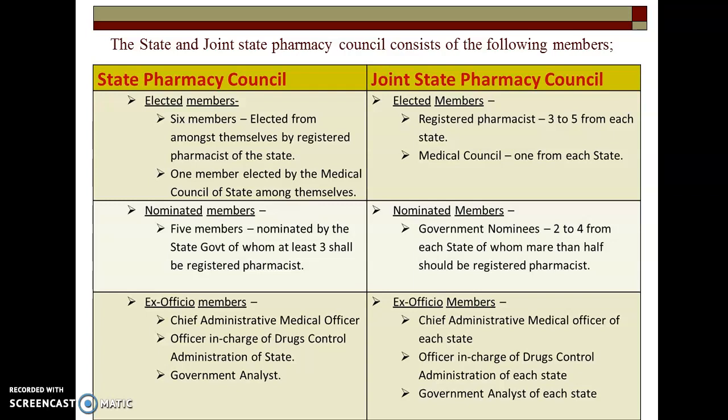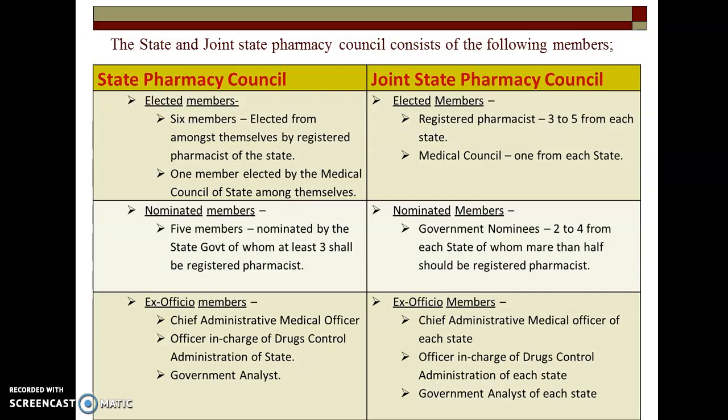In the State Pharmacy Council, elected members are as follows. There will be 6 members elected from among themselves by the registered pharmacists of the state, and 1 member elected by the medical council of the state from among themselves. Unlike that, in the Joint State Pharmacy Council, elected members will be registered pharmacists, 3 to 5 members from each state, and the medical council of that state will nominate or elect 1 member from each state.